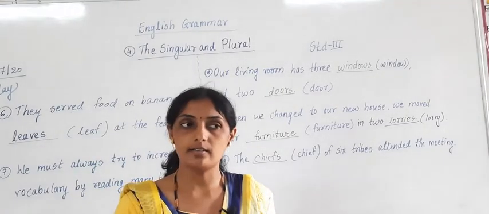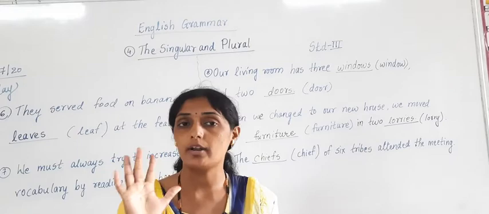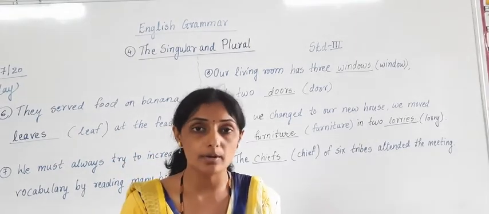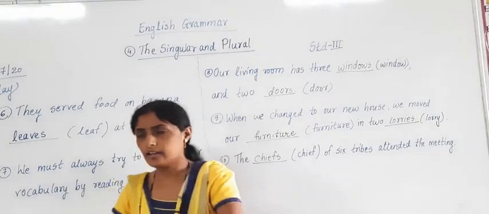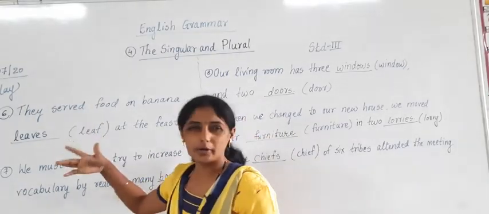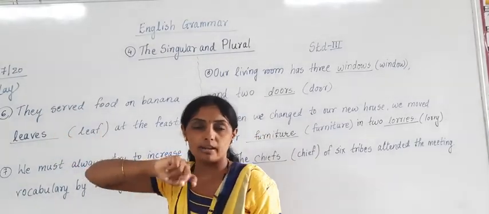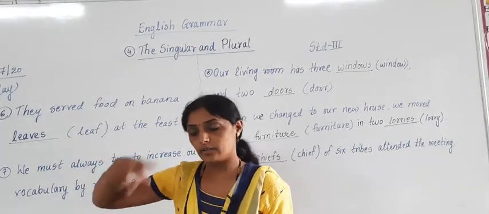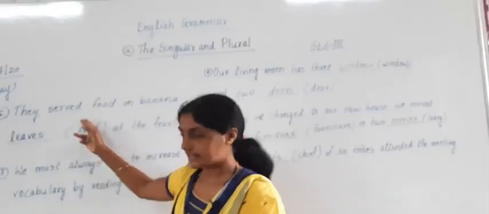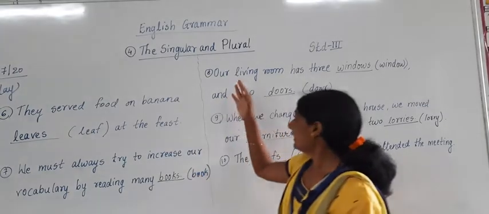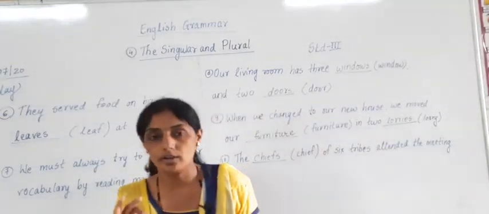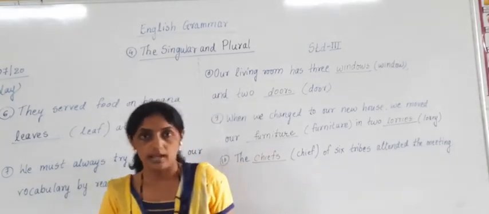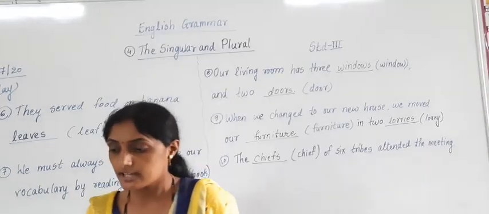In yesterday's period I told you, you have to write down 5 sentences in English grammar notebook, and after those 5 sentences, leave one line and write down 6 sentences. No need of leaving line because your notebook is of 4 line. So no need of leaving line. On next line only immediately start writing 6 sentences, write down 7, then 8th, 9th and 10th. Complete all 10 sentences in your English grammar book. Have you understood?